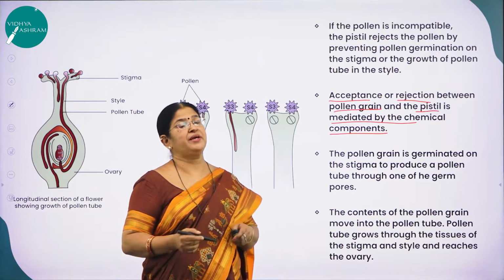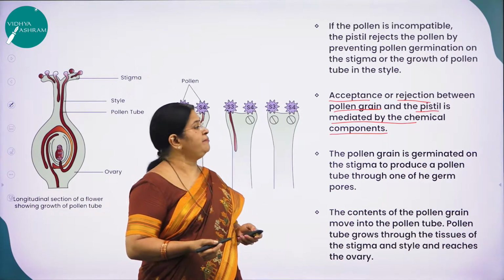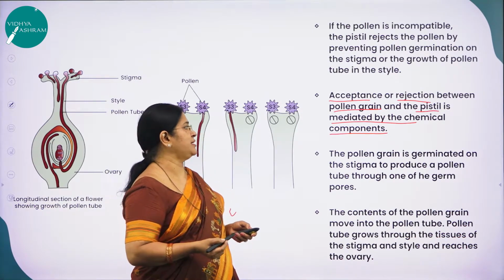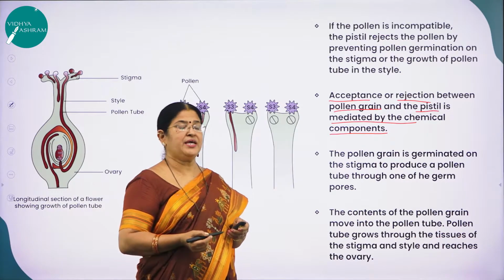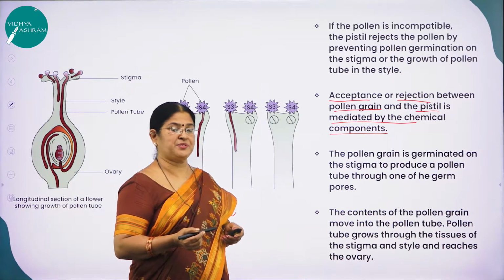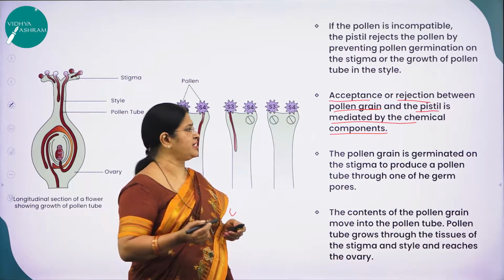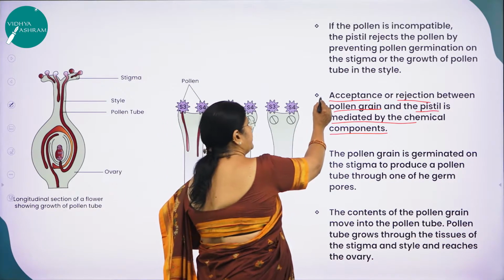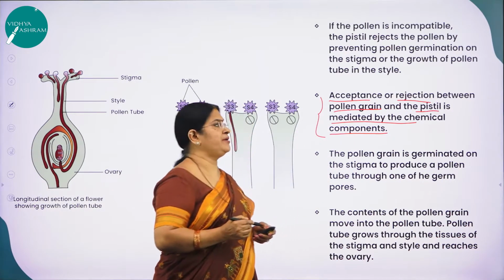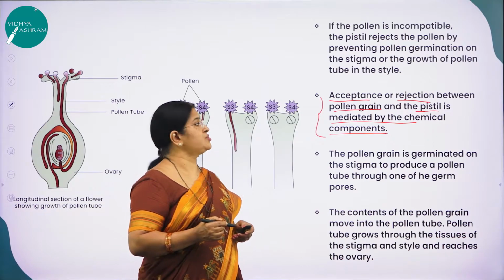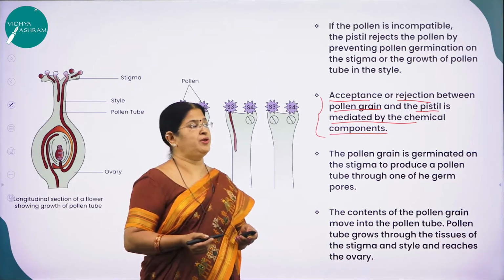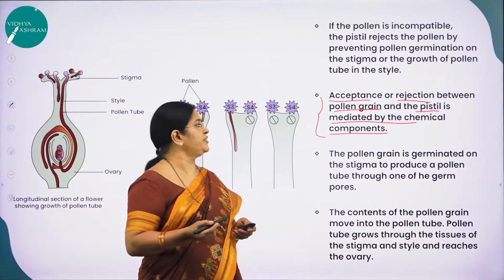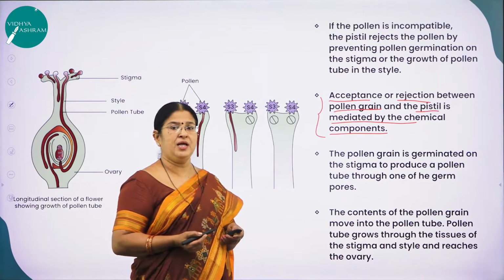The pistil may accept it or may not accept it. All this is mediated by chemical substances produced by the stigmatic surface along with the pollen grain. This is also a very important concept to be noted. So acceptance or rejection of the pollen grain by the stigma of the pistil is mediated by chemical components.